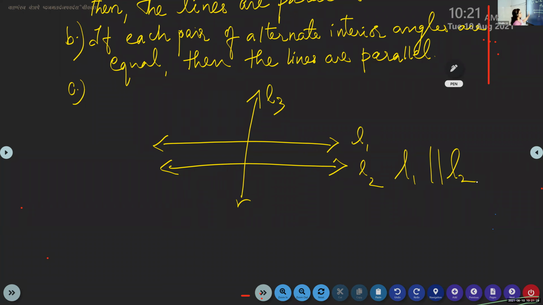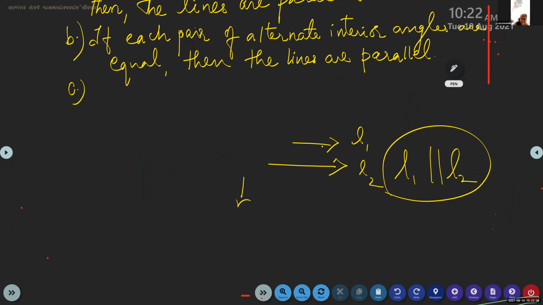So if you find that these alternate angles are given, suppose like this, you can say that alternate interior angles are equal, so we can say that the lines are parallel. L1 and L2 are any two lines. It is not given that they are parallel, but it is told that these two alternate interior angles are 50 degrees each. Then you can say that the lines are parallel. That is the meaning of this. Can we draw the transversal rule in the lecture note? You can draw.